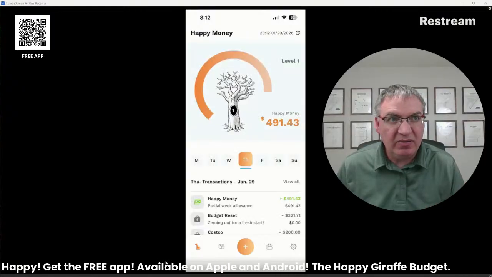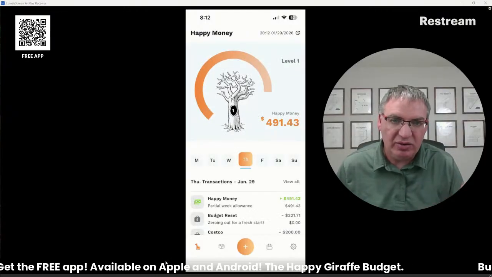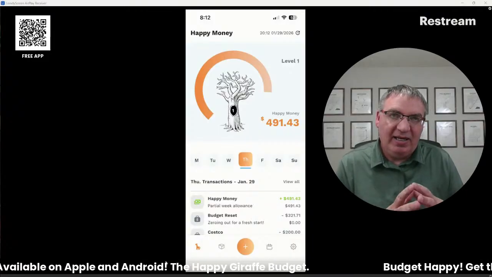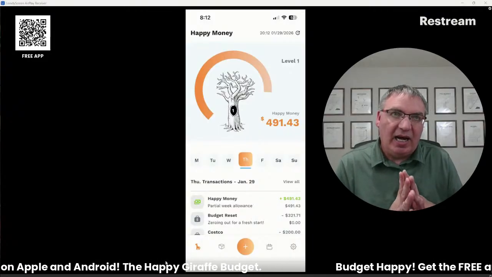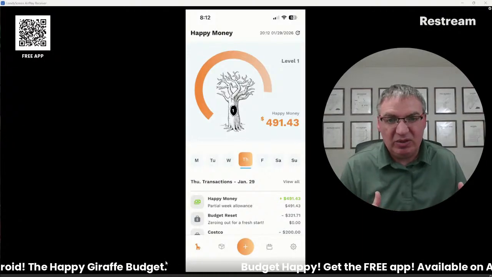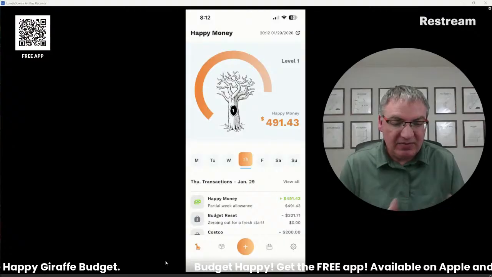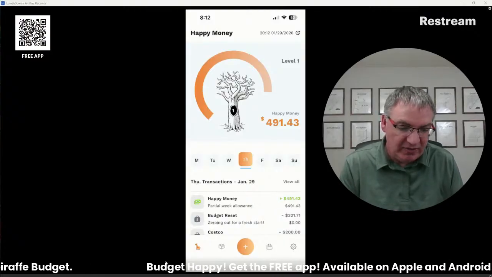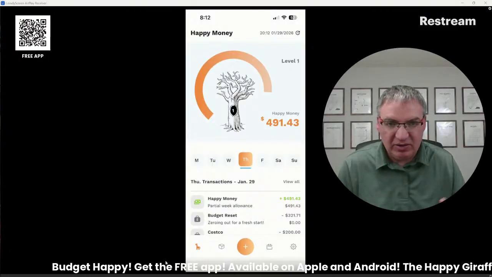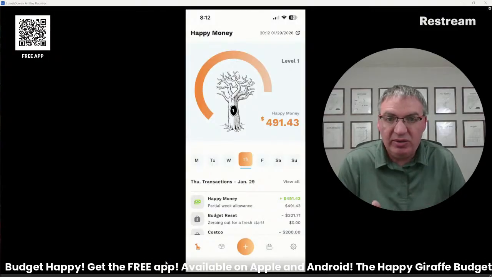At first, you're probably going to redo it a little bit more often just to get used to how much happy money you can handle and how much you need. I suggest trying to make your happy money as big as possible at first. Because if you don't spend it, if you get to the end of the week and you've got $200 left, you can move that into a different box. You can move that into savings. You can use it however you want.